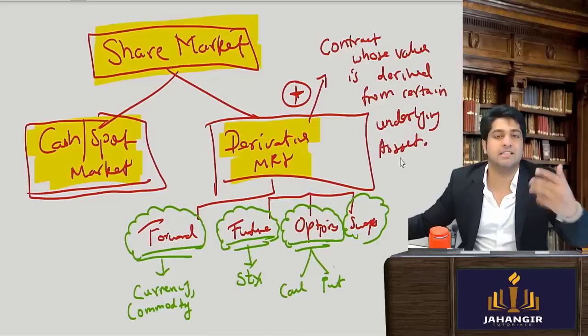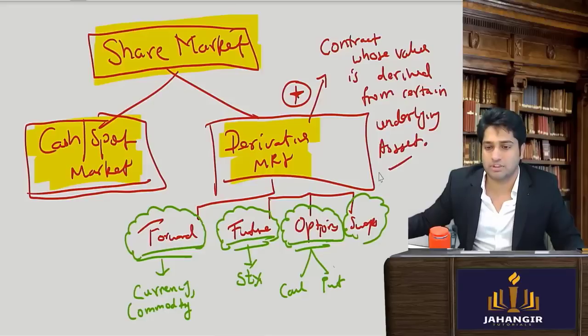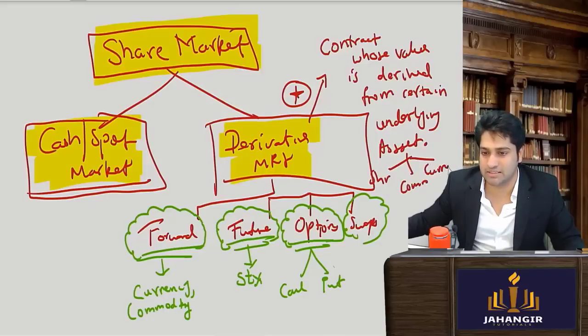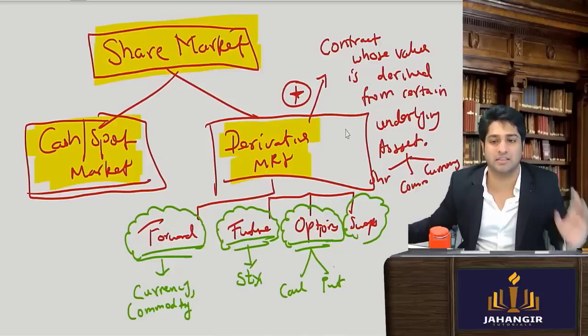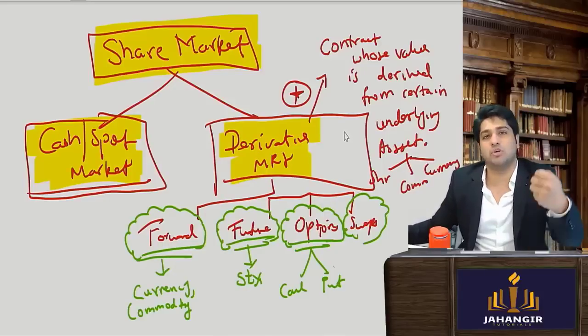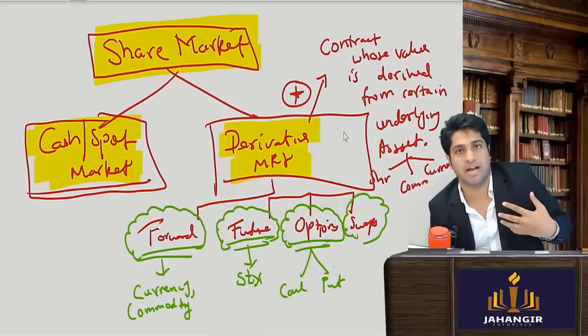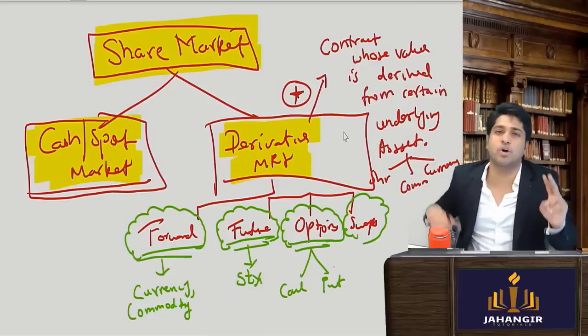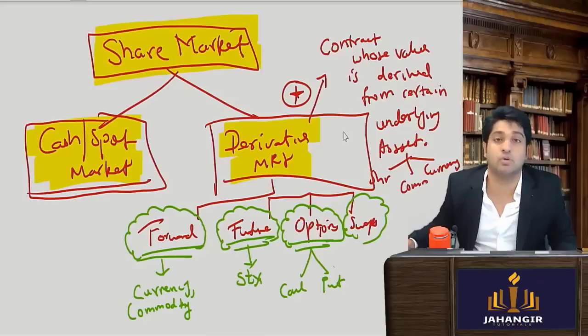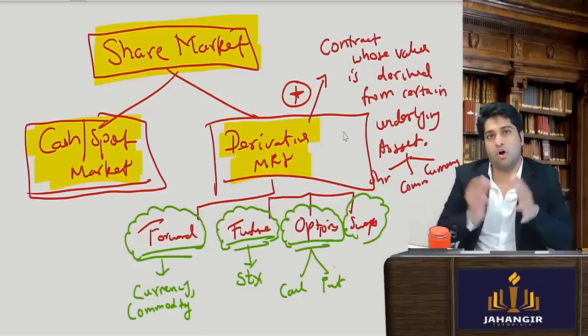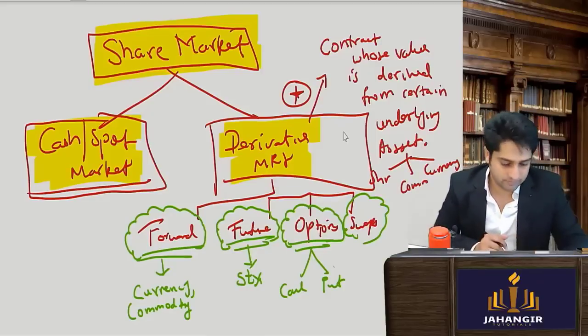Now this asset could be shares, commodities, currencies, absolutely anything. So we are having a contract, which you can relate to as betting on a certain underlying asset. Let me explain.